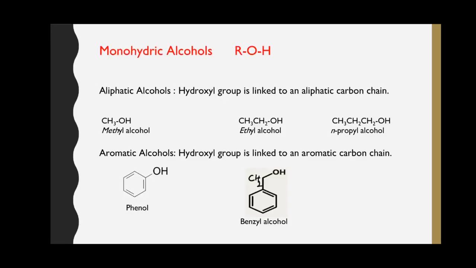Monohydric alcohols. In monohydric alcohols, there is only one hydroxyl group which is bonded to the carbon atom of an aliphatic carbon chain or an aromatic group. In aliphatic alcohols, the oxygen is bonded to the aliphatic carbon chain. And the examples of aliphatic monohydric alcohols are methyl alcohol, ethyl alcohol, and N-propyl alcohol.